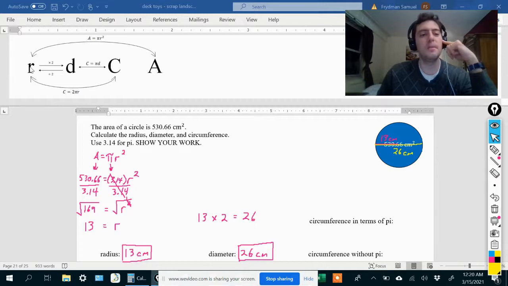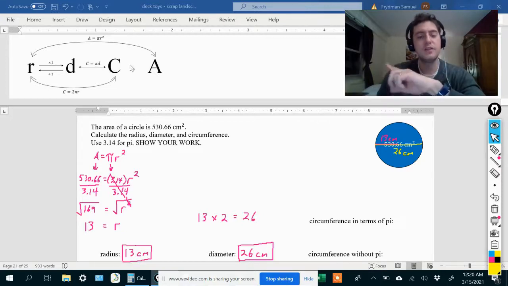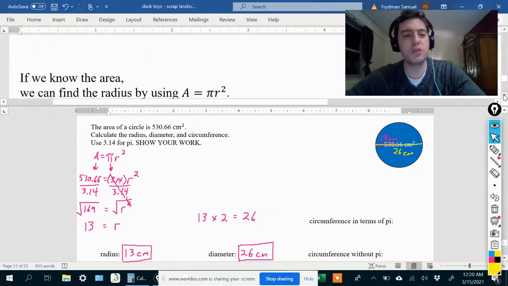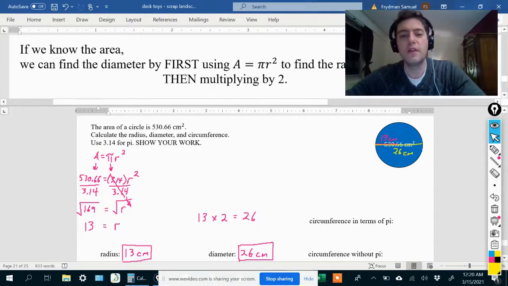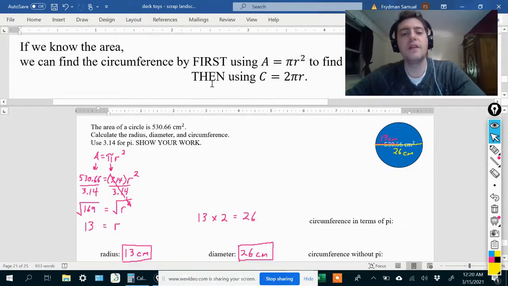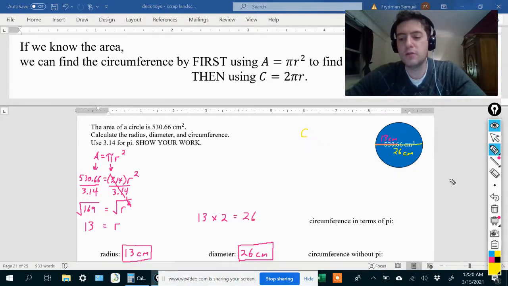Now we could also multiply by 2 to find the diameter, and then you could use C equals pi d to find the circumference. That would also work. But I'm just going to scroll down to what I wrote here, which is use this first, which we already did, and then use C equals 2 pi r to get the circumference. So I'm going to do that. C equals 2 pi r.